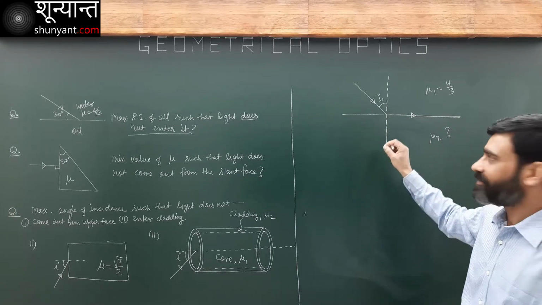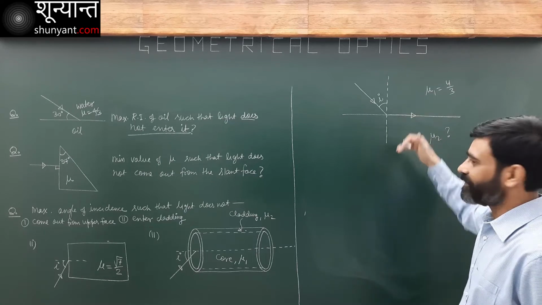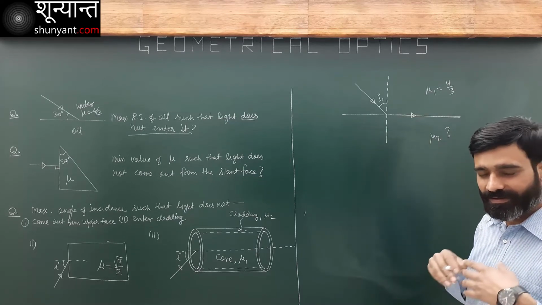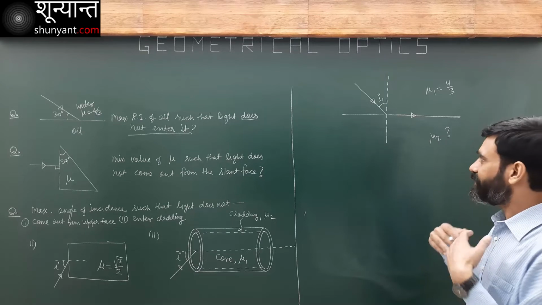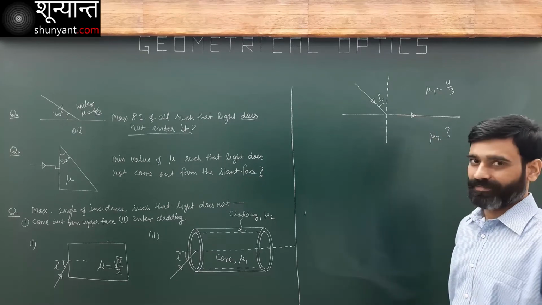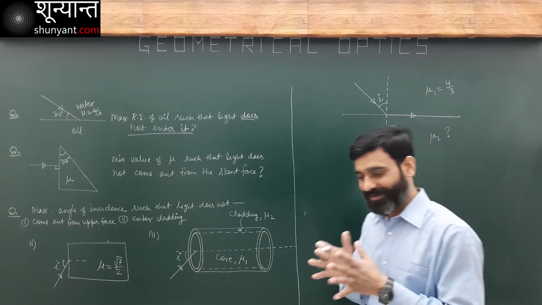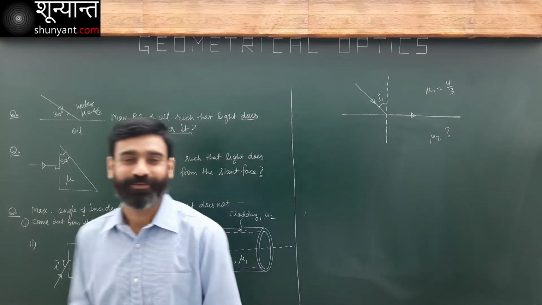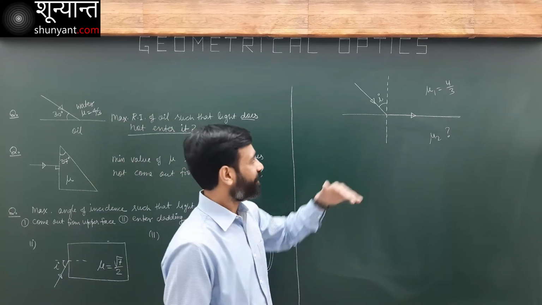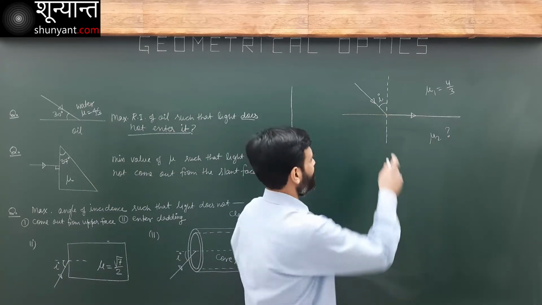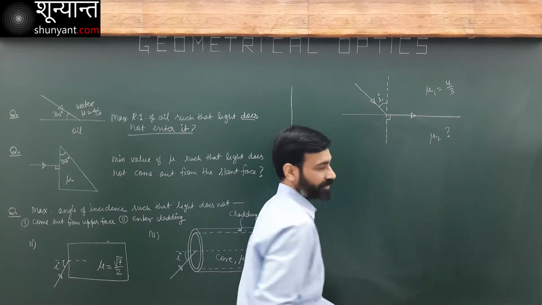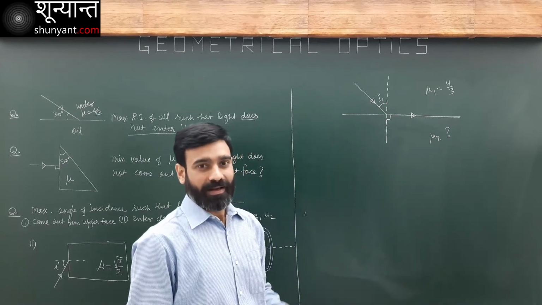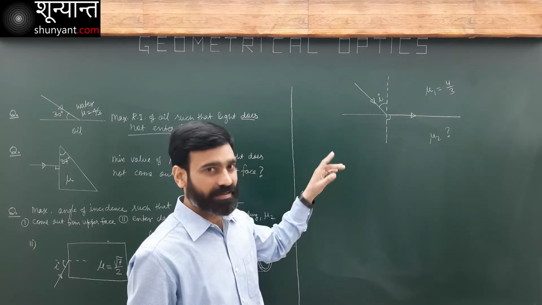This is the critical case. This light is just about to enter this medium, or it is just stopped from entering this medium. Both statements are actually the same. Both statements refer to this condition, when this angle is 90 degrees. So I can directly apply Snell's law and get the answer.